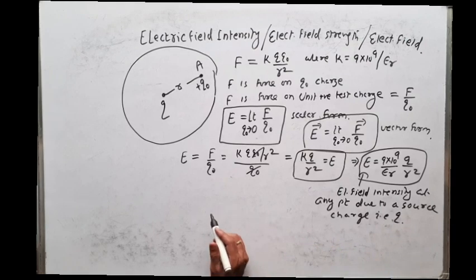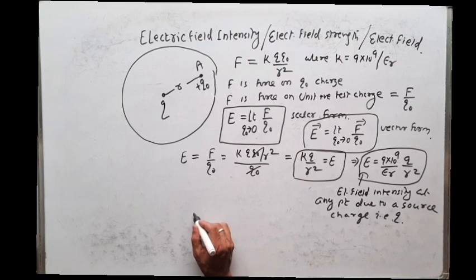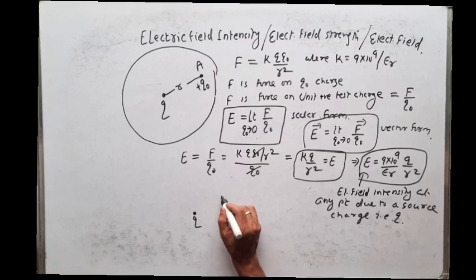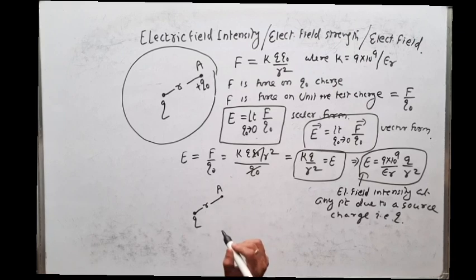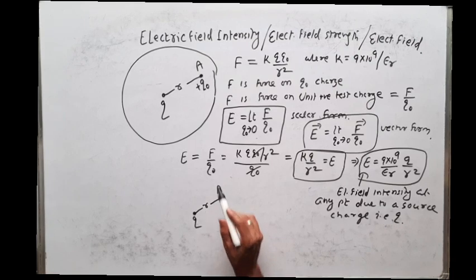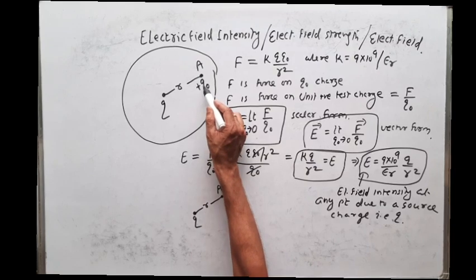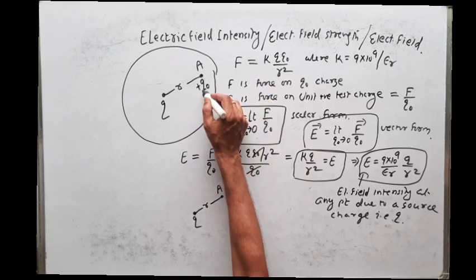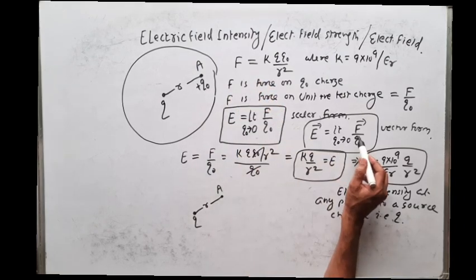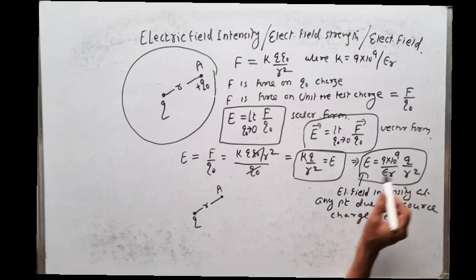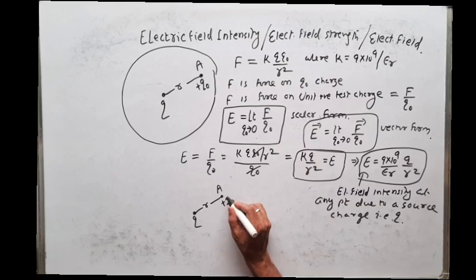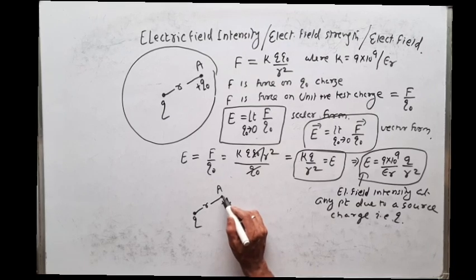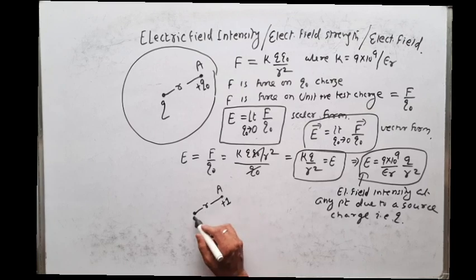So now what will you do when you solve some numerical? Suppose there is a charge Q, and I want to find the electric field intensity at point A, which is r distance from the main charge. First I had taken Q naught, and on Q naught I had calculated a force. On unit charge I have calculated the force. So I will initially take a unit positive test charge at point A. Now calculate the force on this unit positive test charge by this source charge.